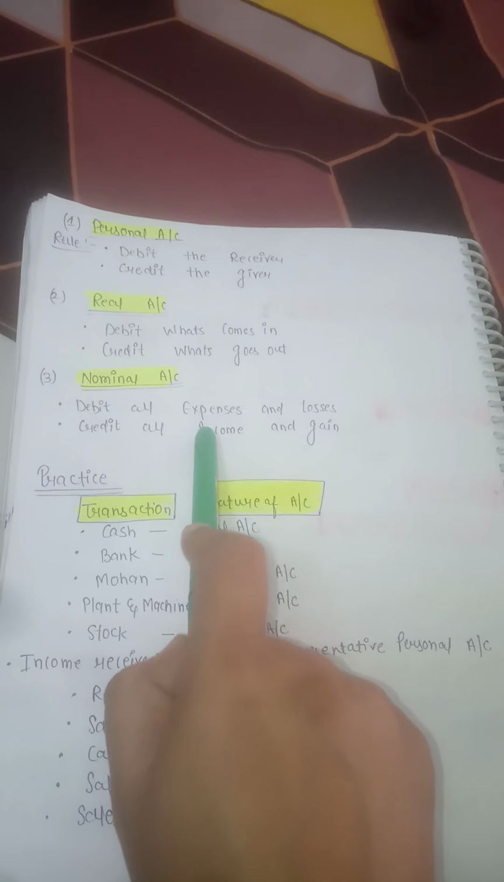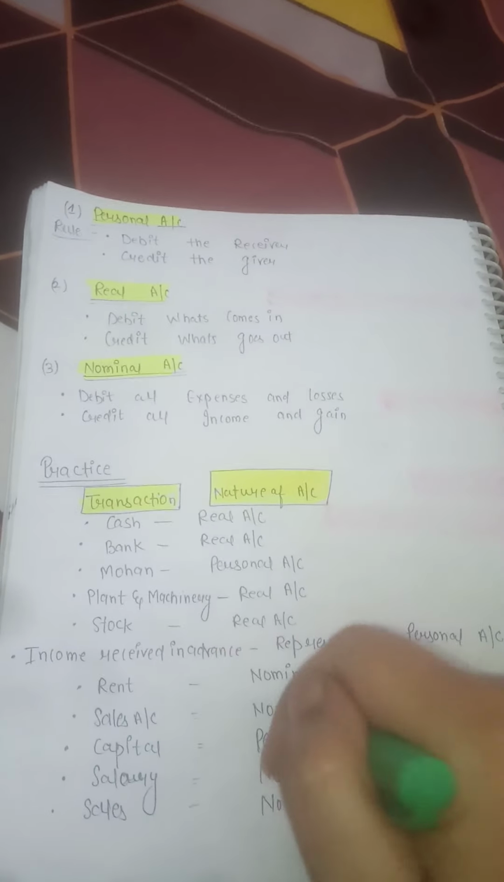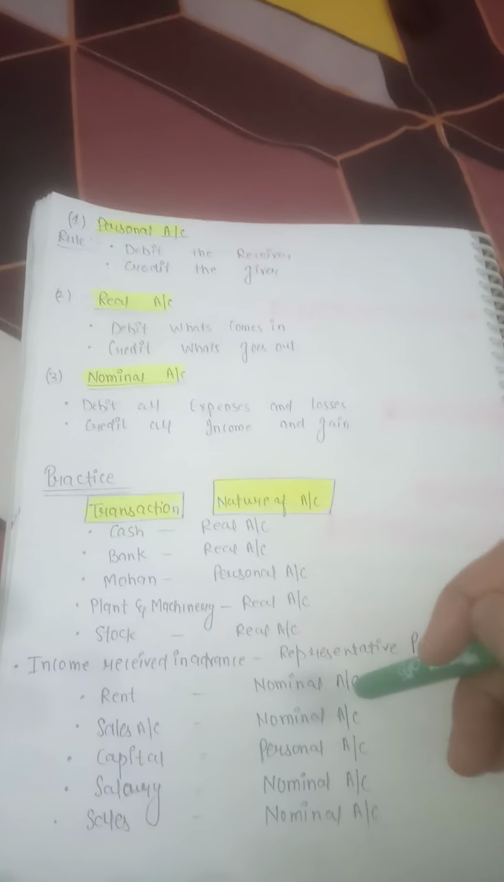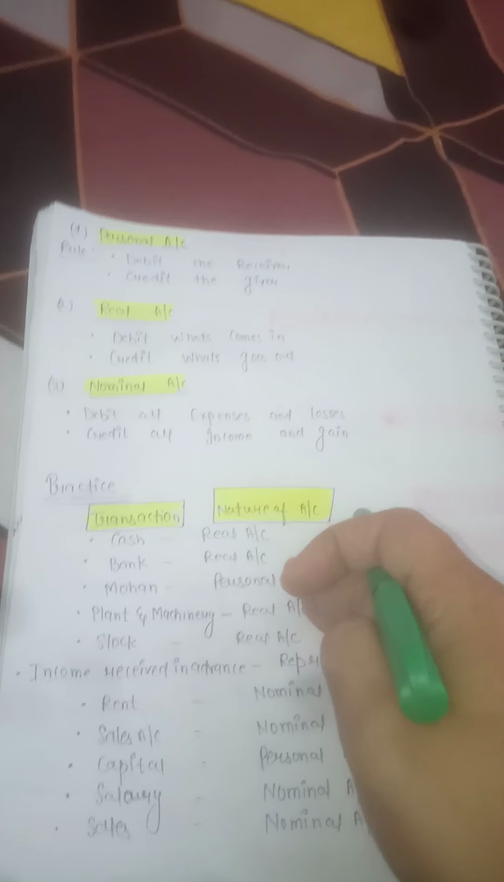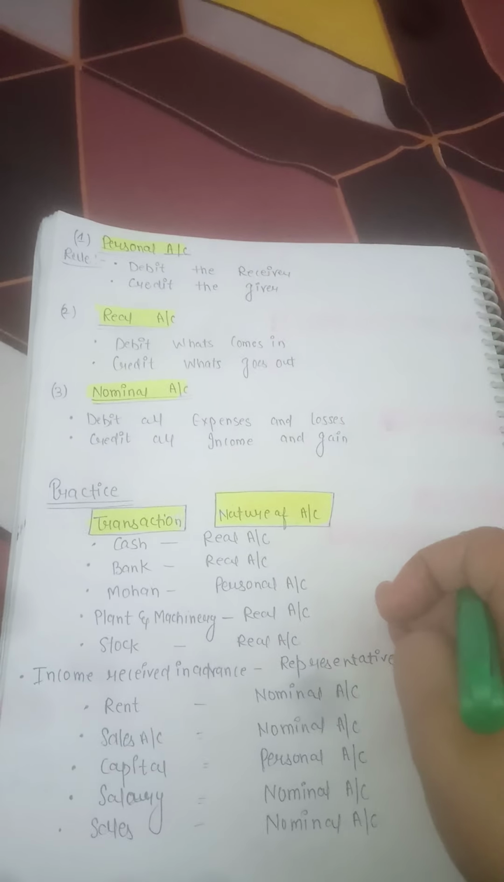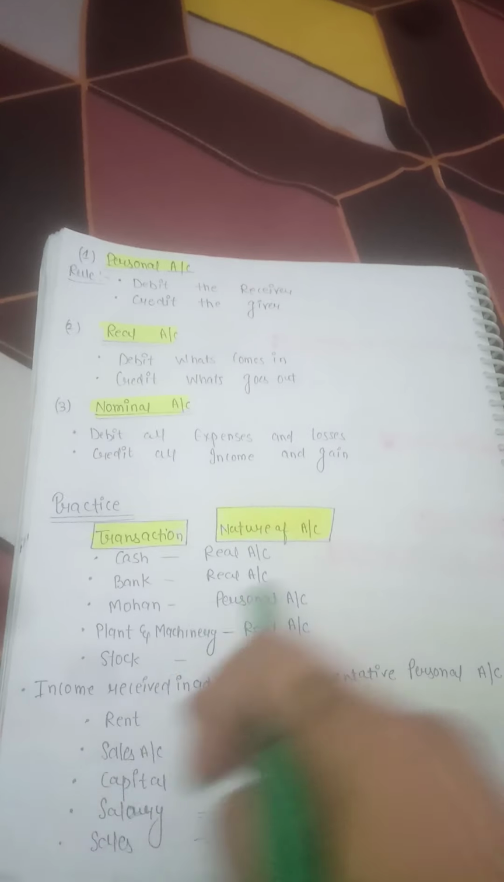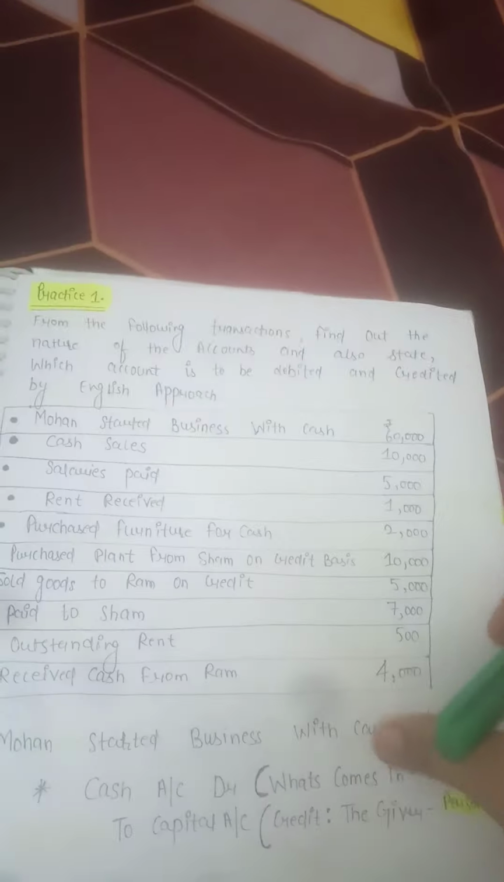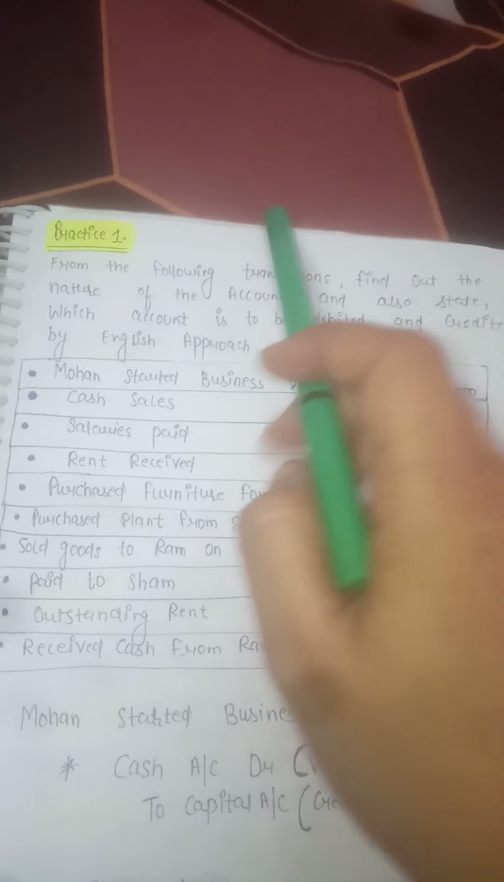So firstly, before doing this, you need to consider the three types of accounts. Then you are able to identify what type of account is a real account, what type of account is a personal account, what type of account is a nominal account, right? Next we do a practice on it.